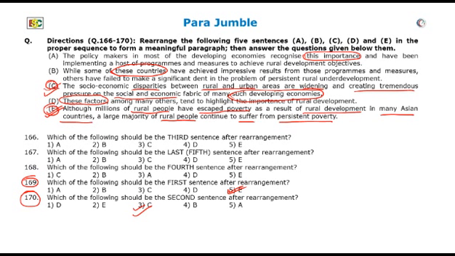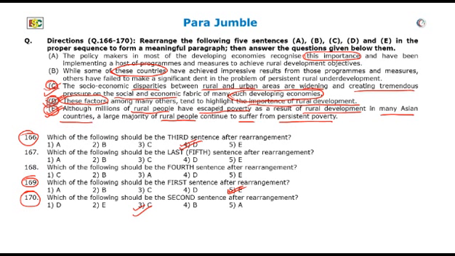rural development directly relates to sentence C, because we have established in sentence E also, which is the first sentence, that rural development is important and needed, and because there is disparity between rural and urban areas in the developing economies, the importance of rural development is established. So, sentence D should be the third sentence of the passage, and we can mark question 166 with option 4 or D as the correct choice. Now, we will find out the fourth sentence.